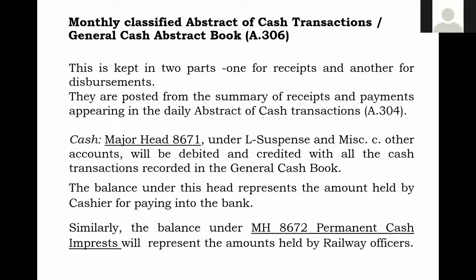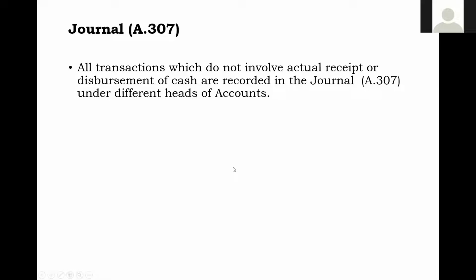So what are they? Daily, that is the general cash book. The second one is monthly, it is nothing but a summary only, the general cash abstract book. So this is all about cash, to record the cash transactions, to book the cash transactions into the accounts. Now let us come to journal. Journal, it is maintained in A307.